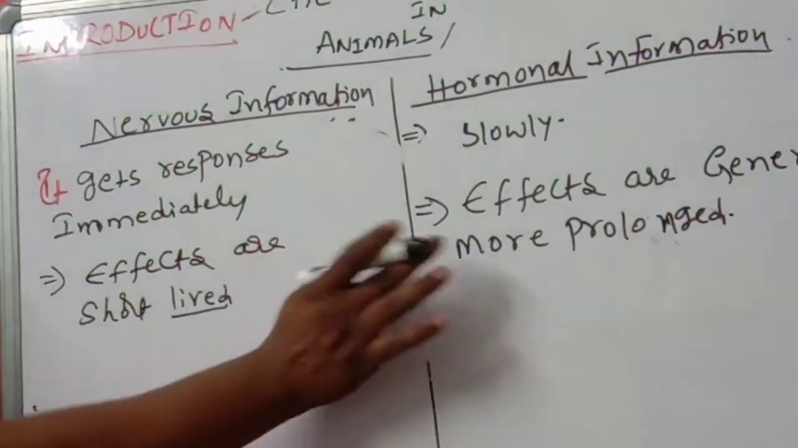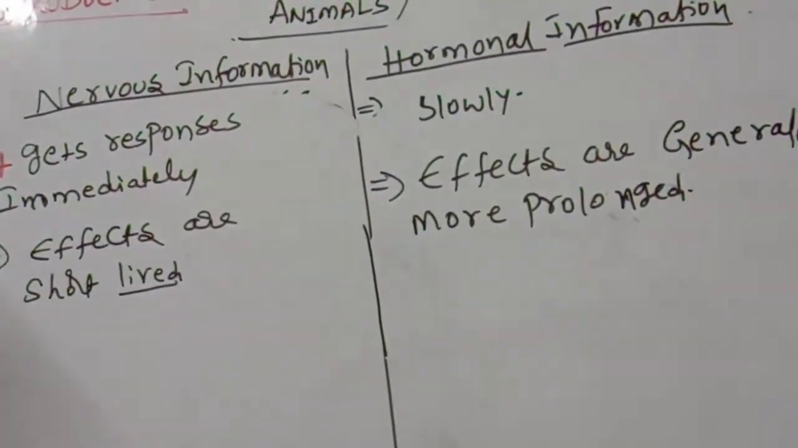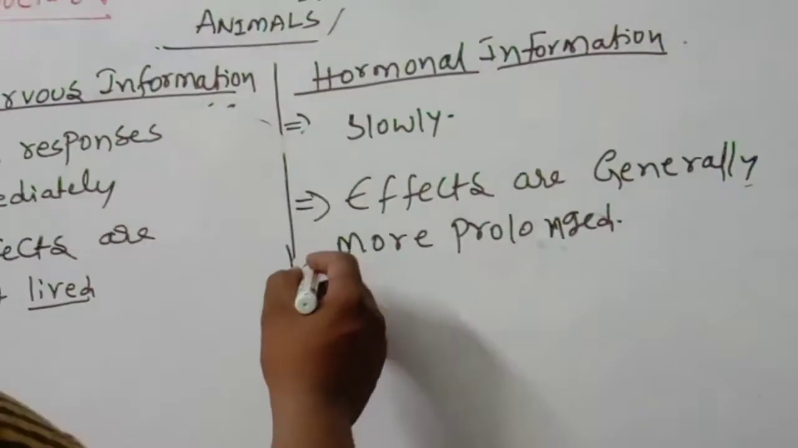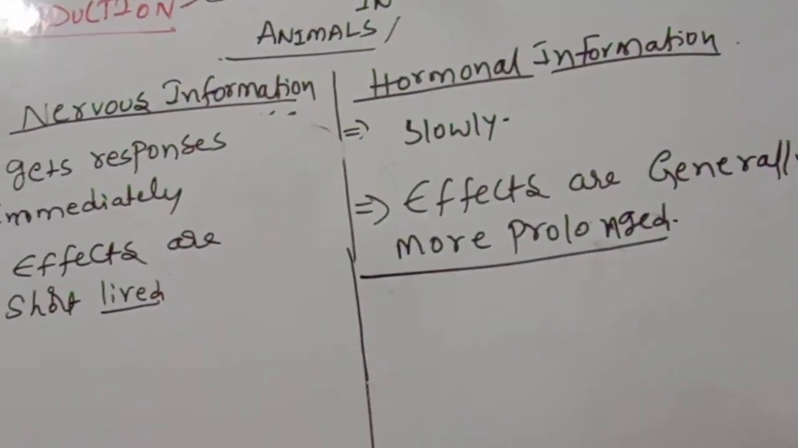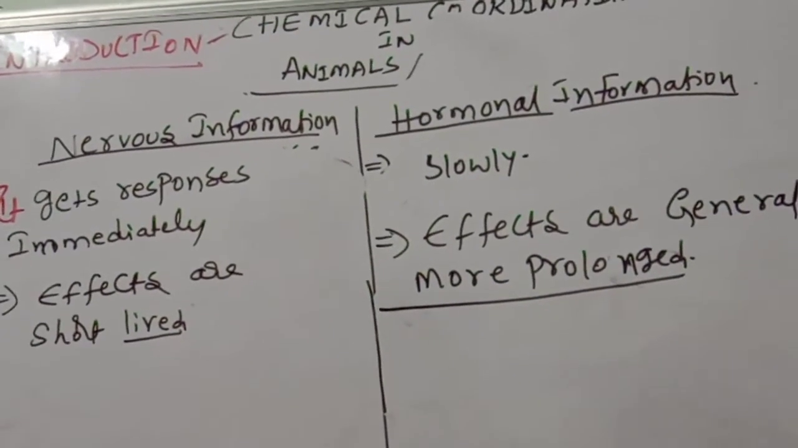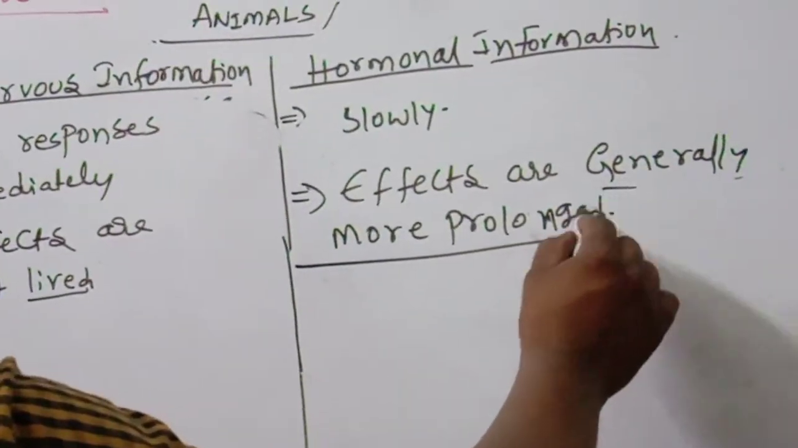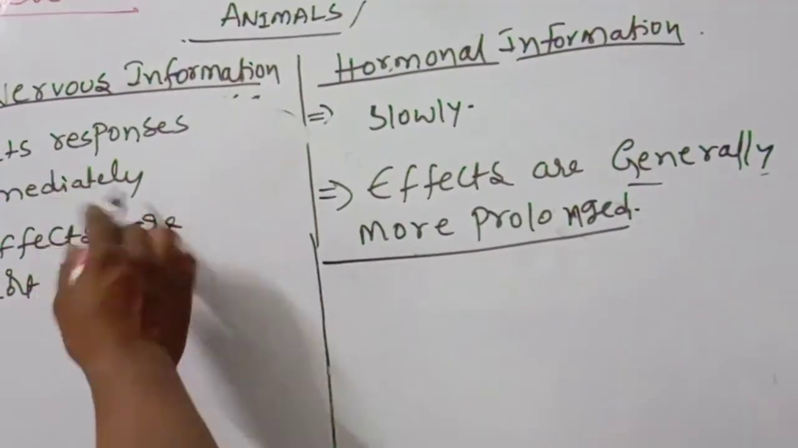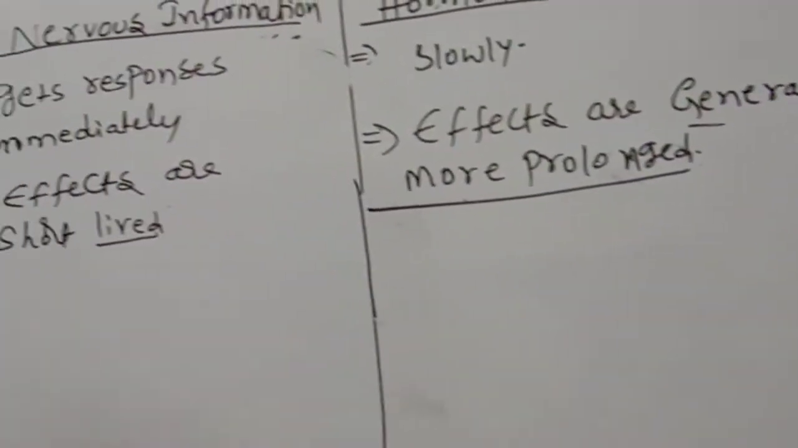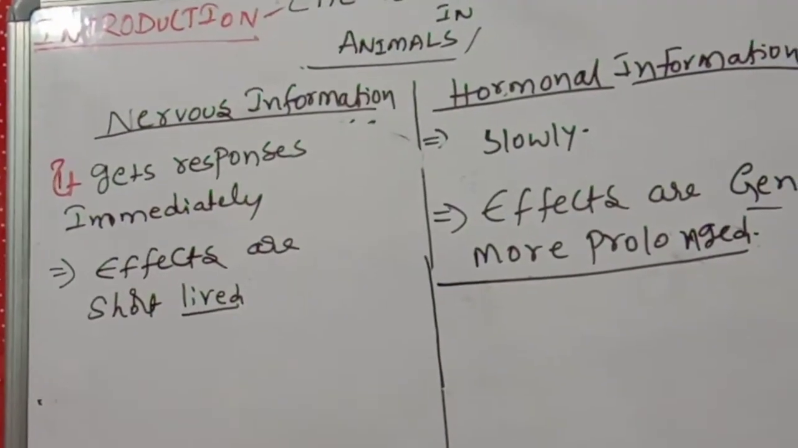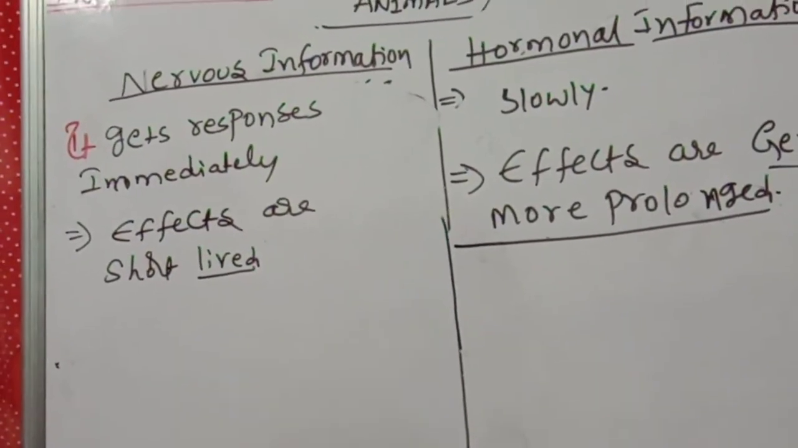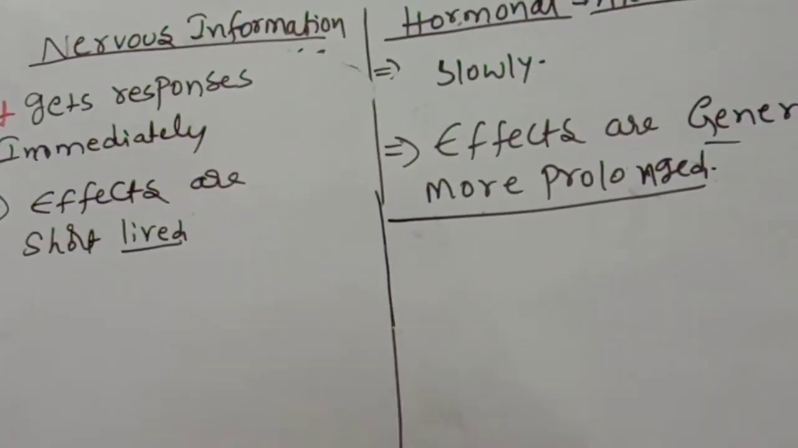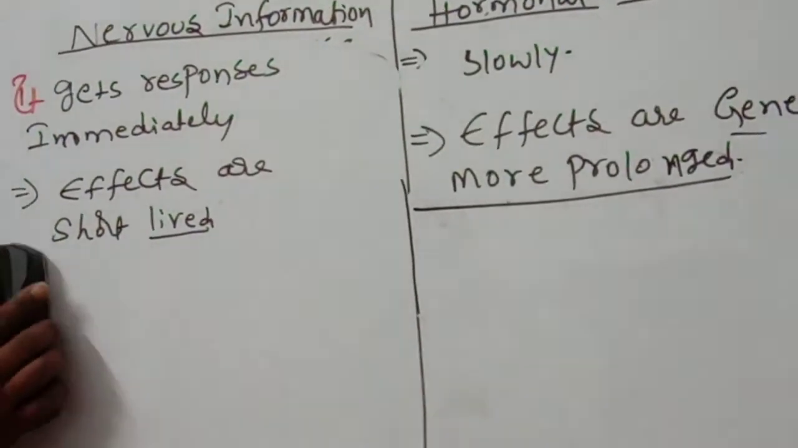That is nervous. But in the hormones, it has to be released from the gland and go to the organ. Then the organ will face the changes by that particular hormone. The changes will take place because of that hormone, and they will be present very permanently. So this is the hormonal information, this is nervous information. These are the major differences between nervous information and hormonal information. So from where are these hormones coming?